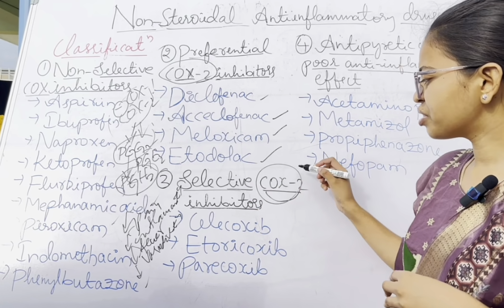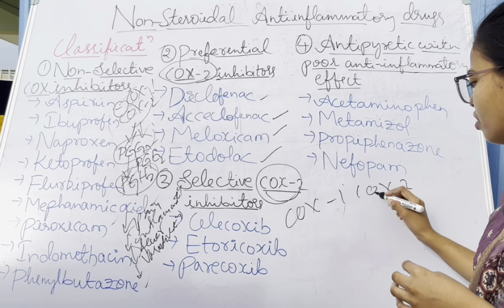Why am I saying this? Because of COX-1 and COX-2.